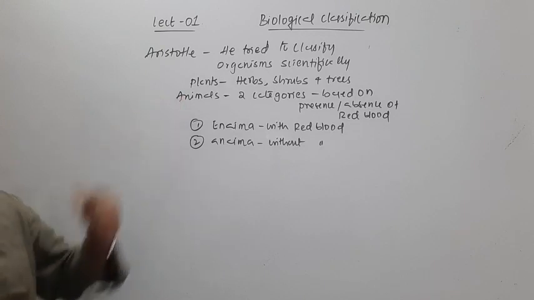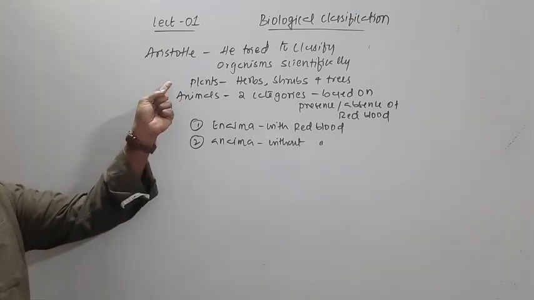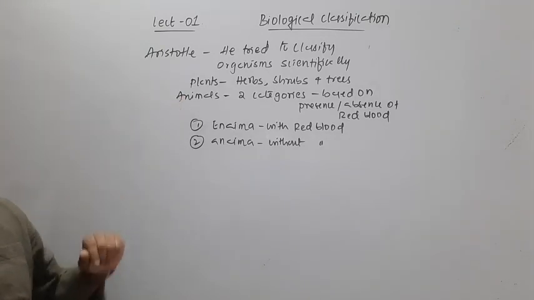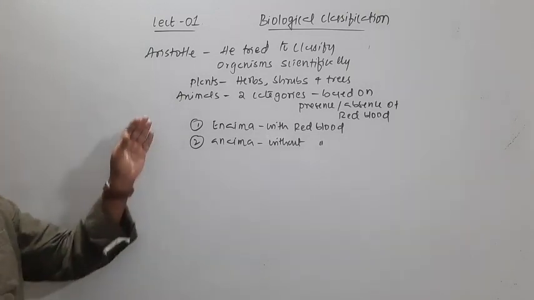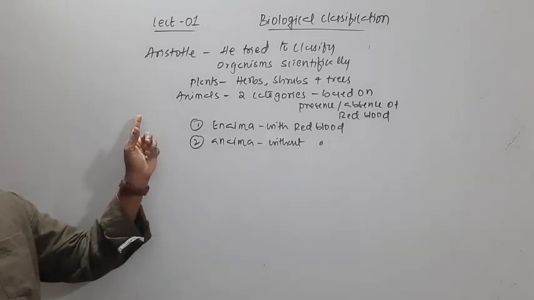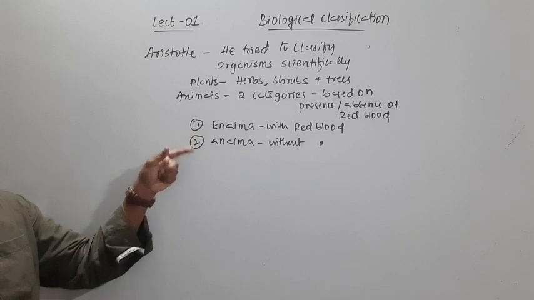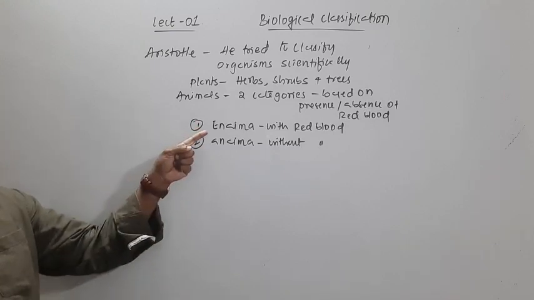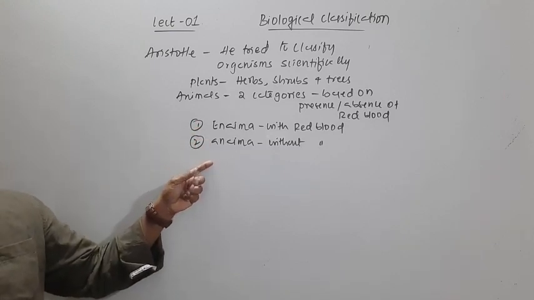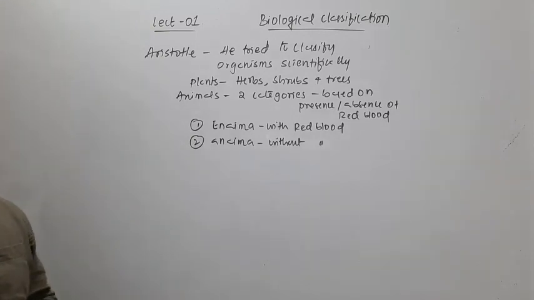Based on simple morphological features, he classified the plants into herbs, shrubs, and trees, and he also classified the animals into two groups, Enaima and Anaima. Of course, now we know where we follow this system of classification. Then later,